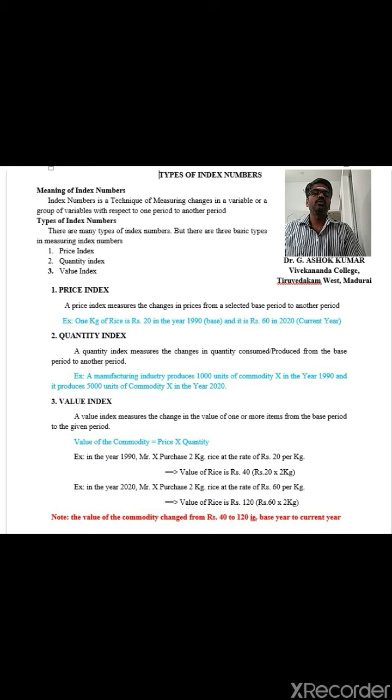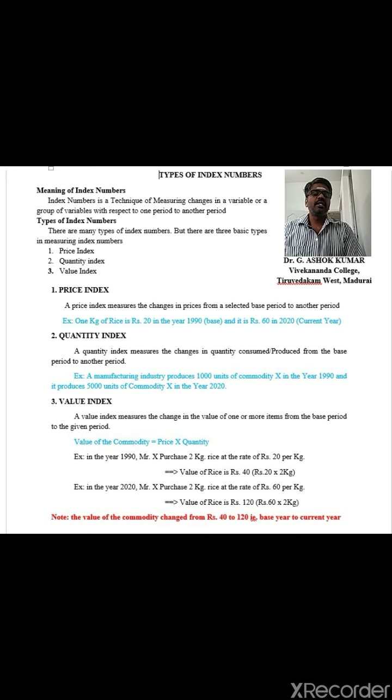Next we can go to quantity index. Like price index, quantity index is also calculated on the base year and current year.